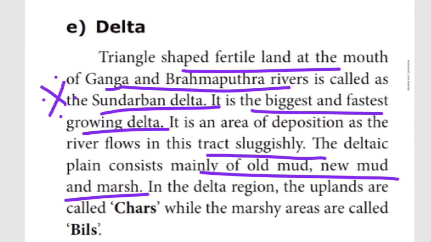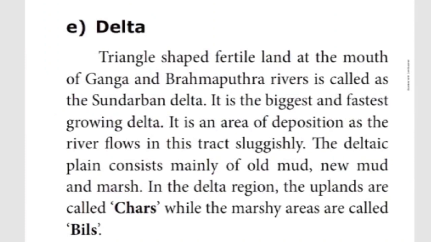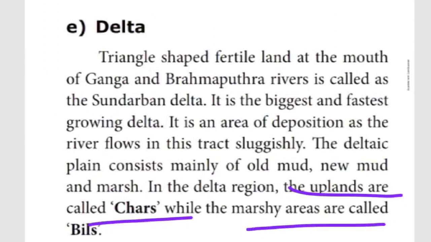In the delta region, the uplands are called as chars. One word answer, children. In the delta region, the uplands are called chars. At the same time, marshy lands are called as bills. Marshy areas are called as bills. So these are the things that are there.